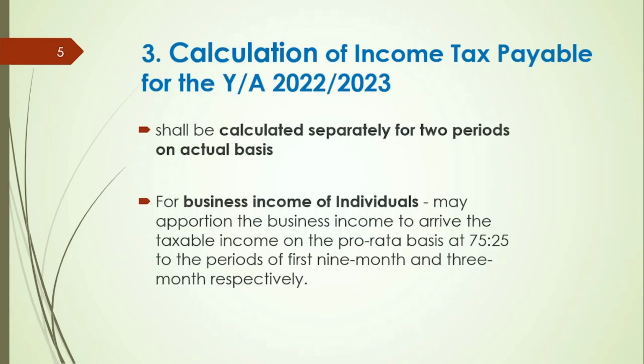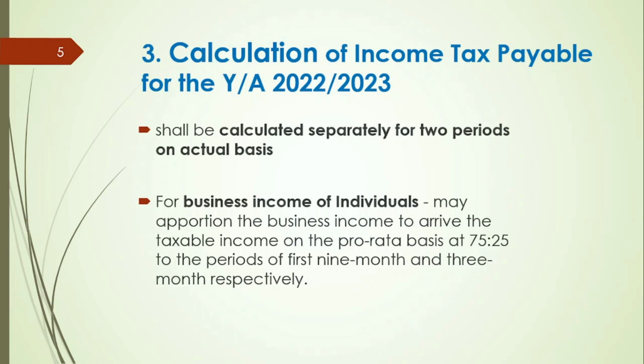Two periods have to be considered for the tax calculation of year of assessment 2023. First, the 9-month period from 1st of April 2022 to 31st December 2022. Second, the 3-month period from 1st of January 2023 to 31st March 2023.